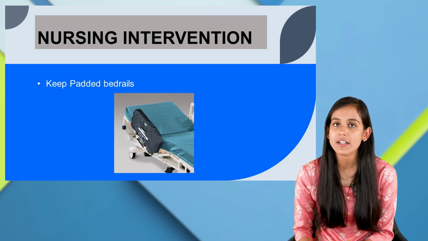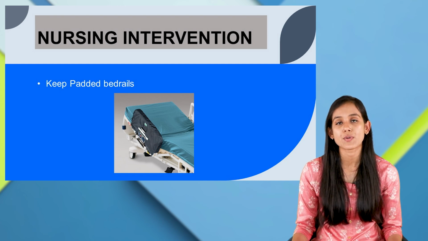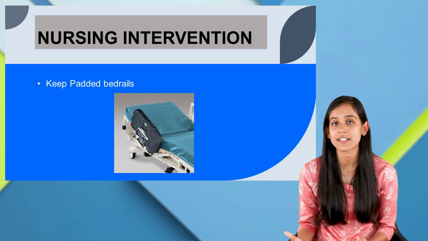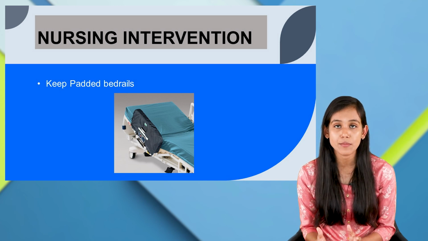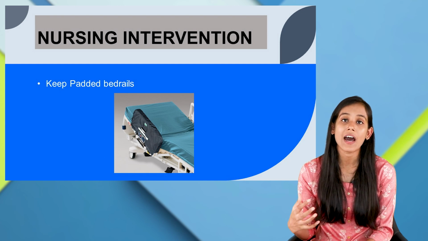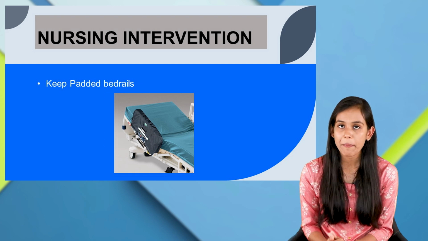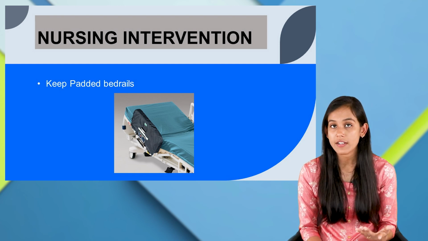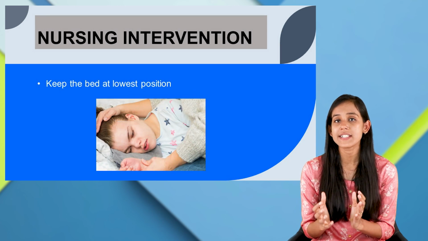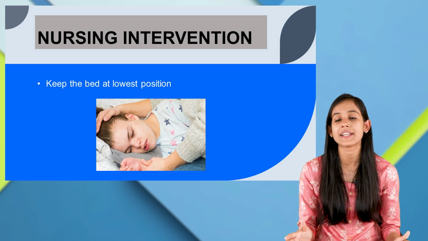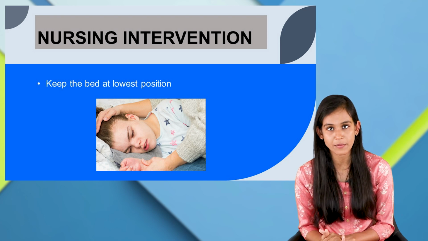And then you have to make sure that the bed rails are padded, because during the seizure episode there is a high chance that the child might get injured, right? As there would be involuntary jerking movements that can harm the child. So that's the reason the bed rails should be padded, so that the child does not get harmed or injured. Also, as a nurse, it is always safe to make the bed at the lowest position, because there won't be any risk of falling down from the bed, right?